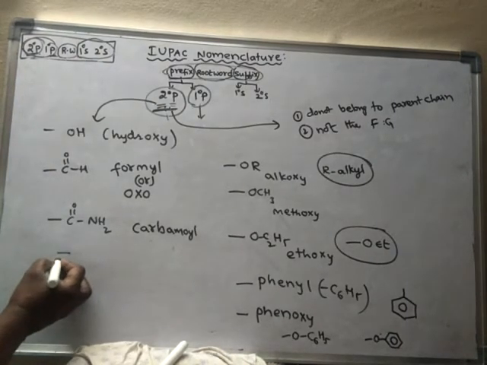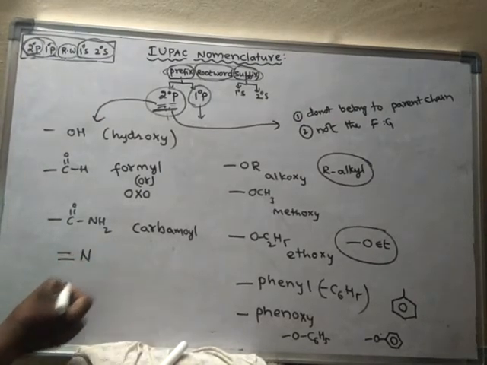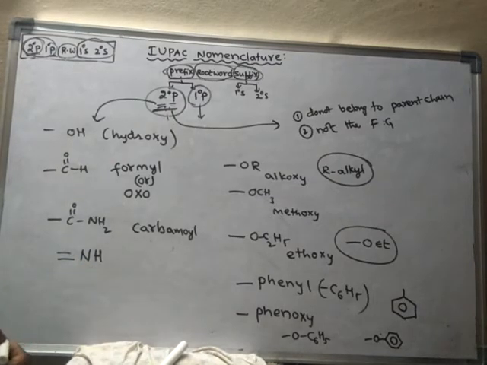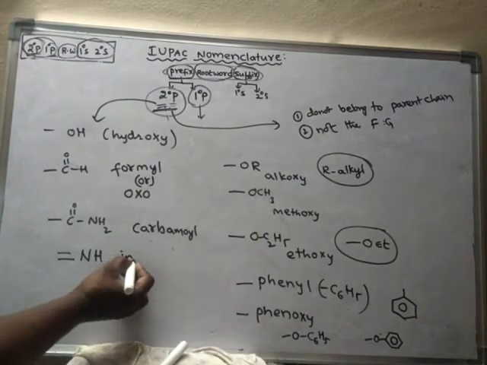Suppose if it is like this, double bond NH, then it is said to be imino. It is called imino.